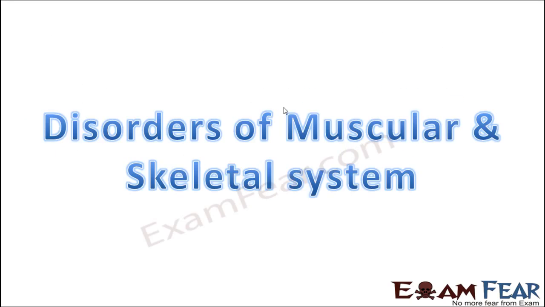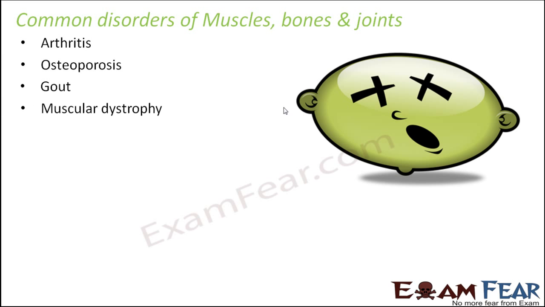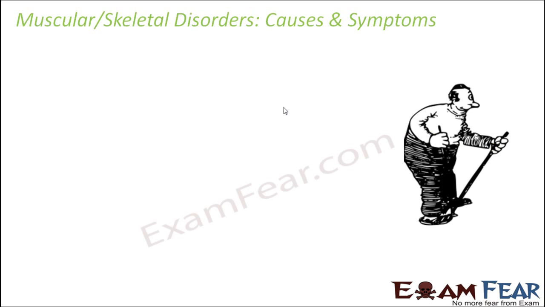So now we will talk about the disorders of the muscular and the skeletal system. What can happen if something goes wrong with the muscular system or the skeletal system? Some of the common disorders of muscles, bones or joints are arthritis, osteoporosis, gout, and muscular dystrophy. These are some of the very common disorders that happen with people when they age. So let us try to see what are some of the common causes and symptoms of each of these.